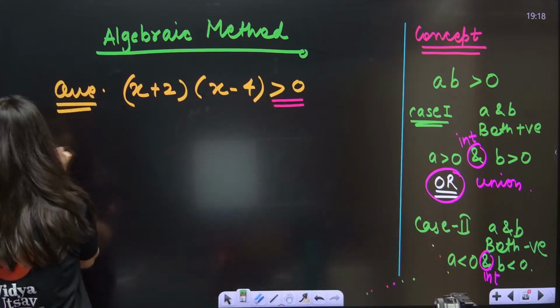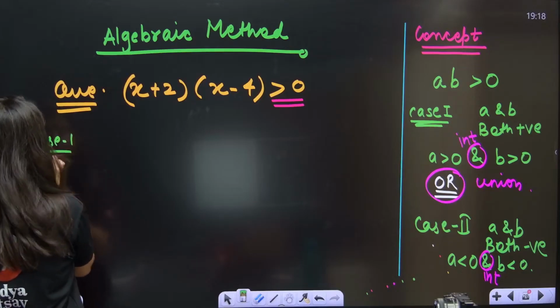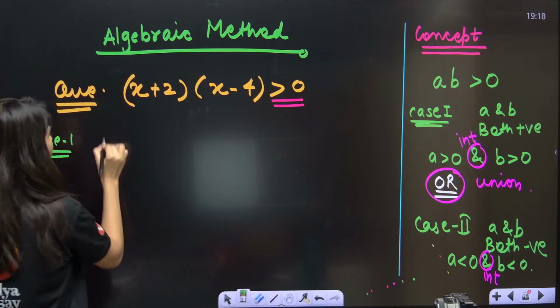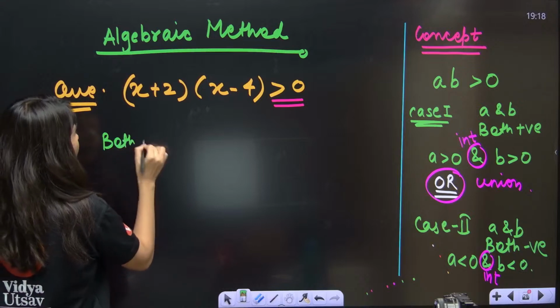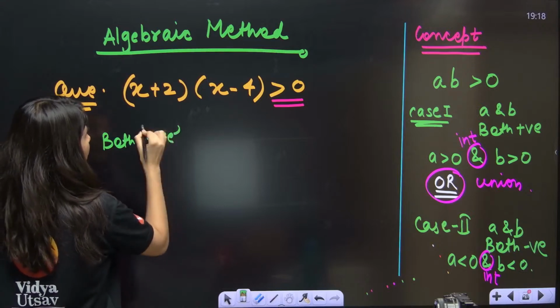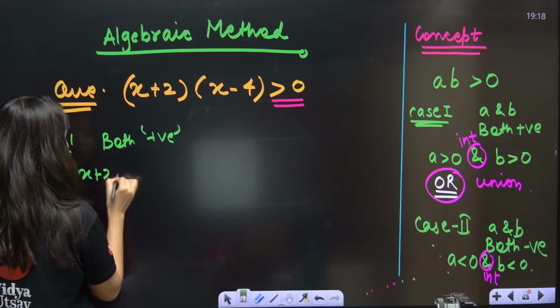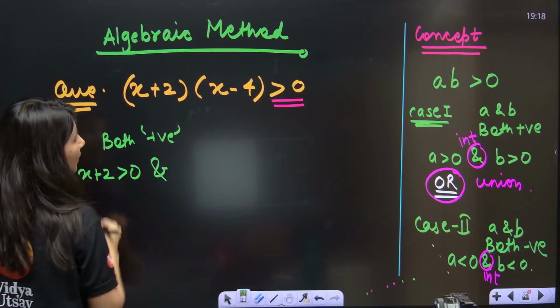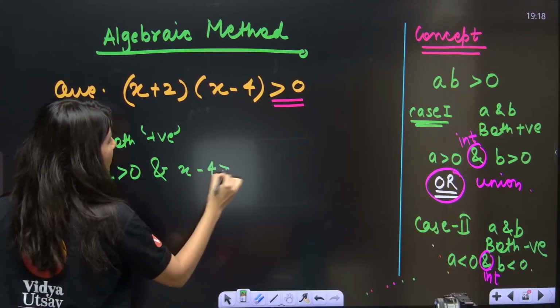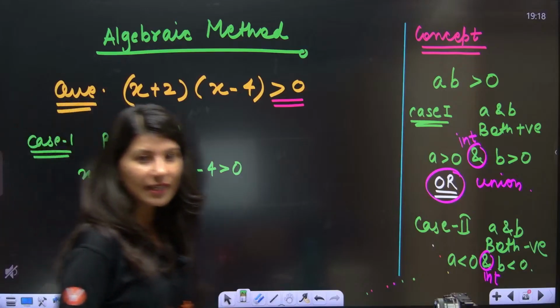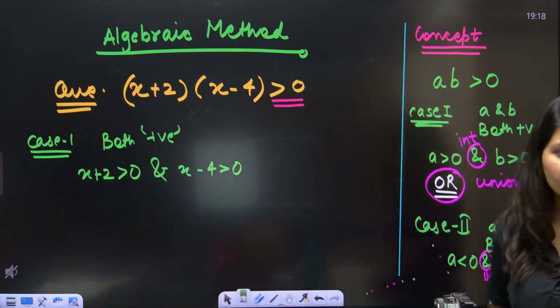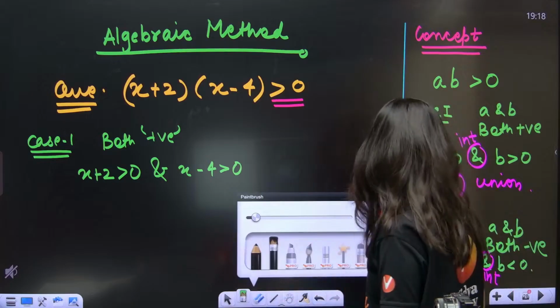So we need to take two cases. Case number 1 says both positive. That means x plus 2 is positive and x minus 4 is positive. Everybody getting it? Understanding it? What we have done?